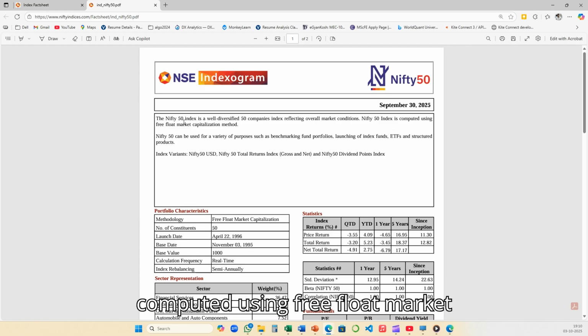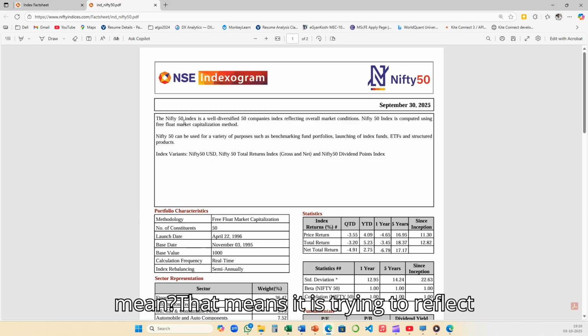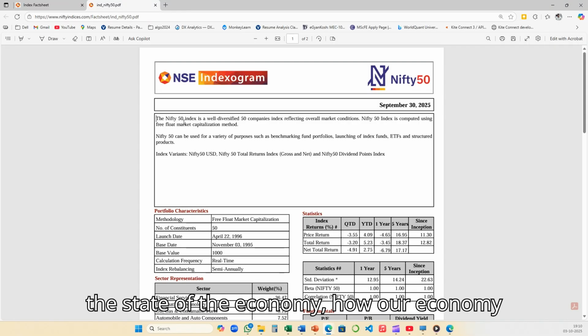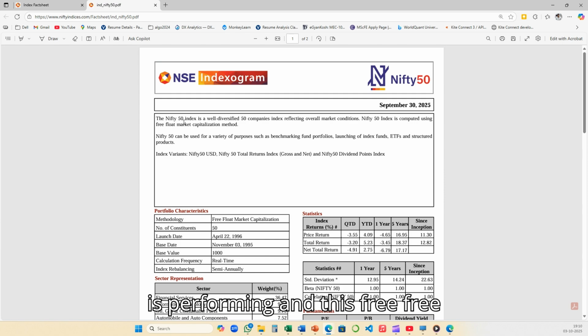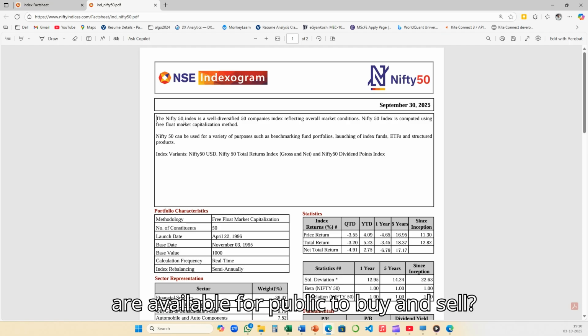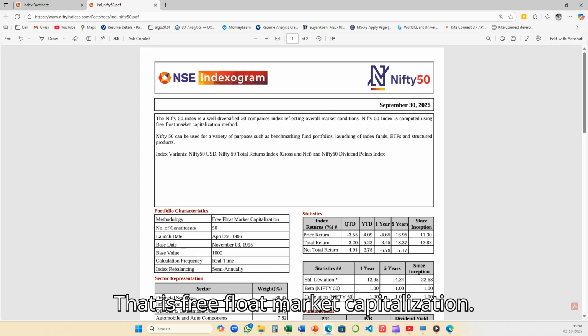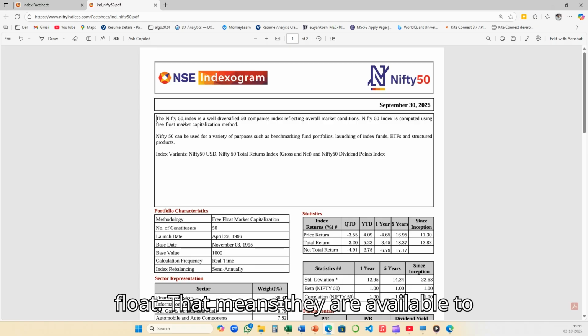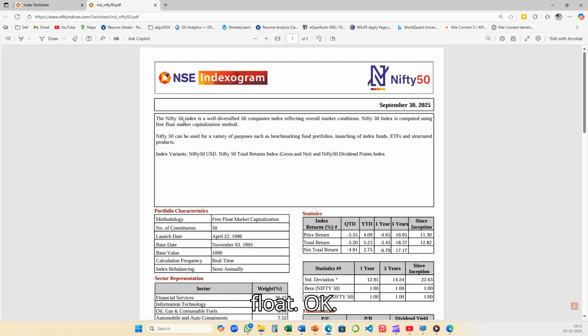Nifty 50 index is computed using the free float market capitalization method. What does that mean? That means it is trying to reflect the state of the economy, how our economy is performing. And this free float market capitalization means how many of the shares of any company are available for the public to buy and sell. Maybe there is a scenario where only 70% of the shares are available free float. That means they are available to buy and sell in the market. That's free float.